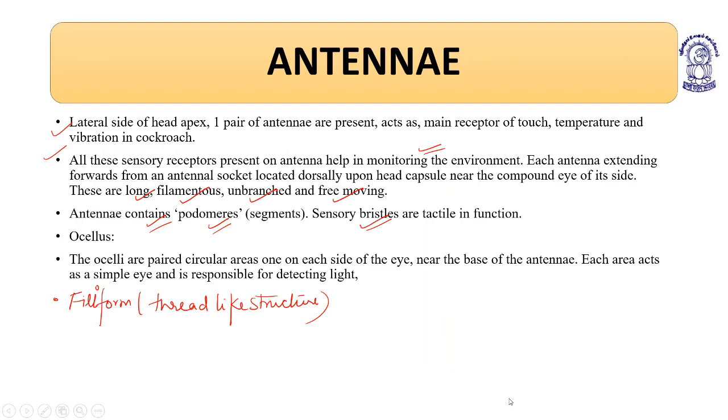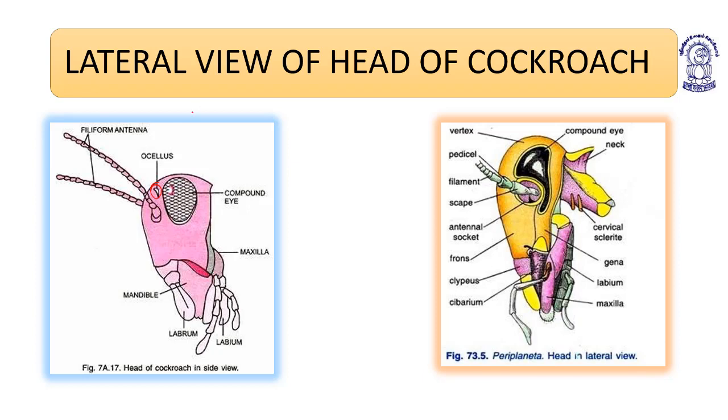Now coming to the next, with this picture I'll explain ocellus, filiform antennae, compound eyes, the maxilla, mandible, labrum, and labium. This is the labium, the lower lip, and the labrum, the upper lip. The labium, the lower lip, is also known as the second maxilla. Understood? Now we will study the mouth parts in detail. No need to worry.